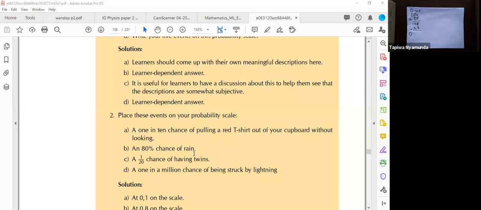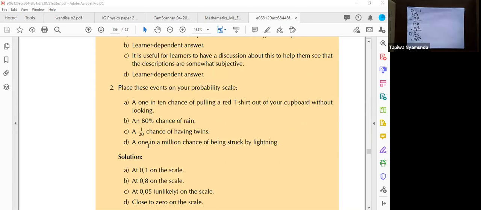We are just saying 1 over 20, which is 1 divided by 20. Since we are looking for a number between 0 and 1, we get 0.05. So the probability of having twins is 0.05.